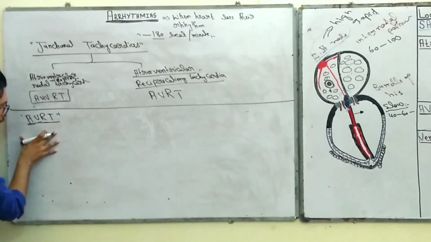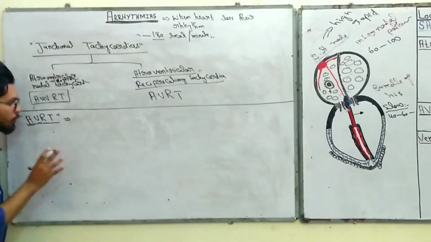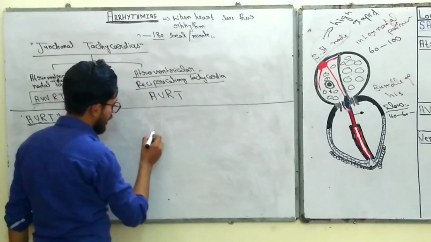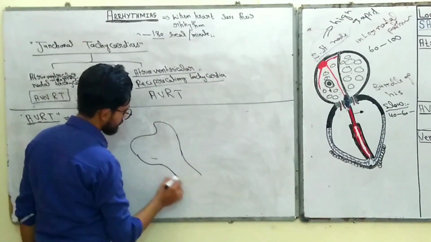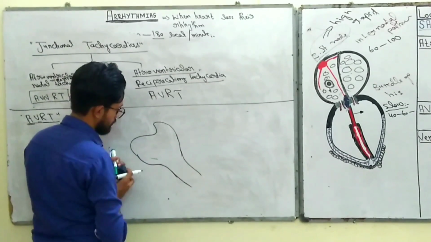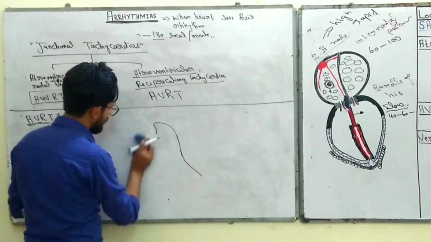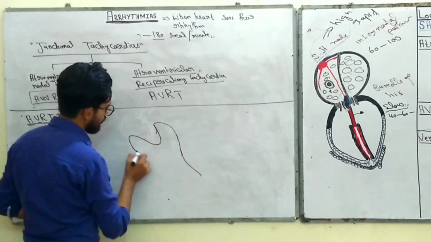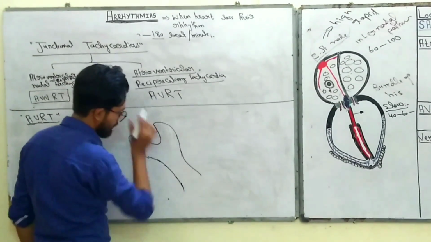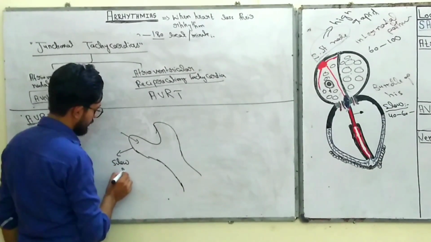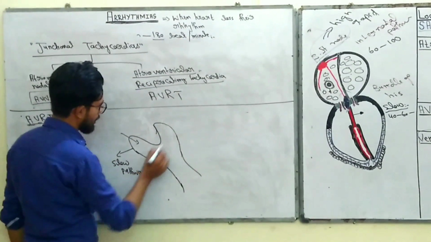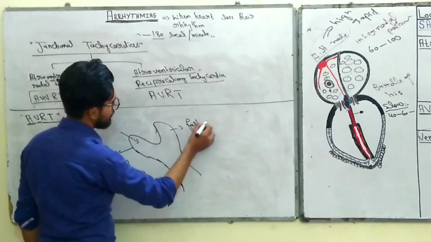So in this tachycardia, the most important problem is in the AV node. So I want to draw it here, the AV node. The AV node has two pathways. Within the AV node there are two pathways. The first pathway is the slow pathway. And the second pathway is the fast pathway.